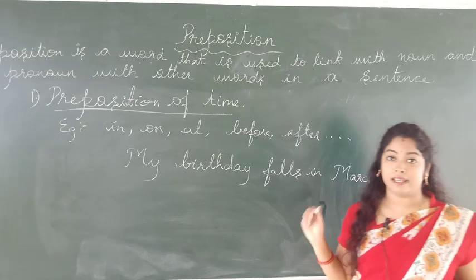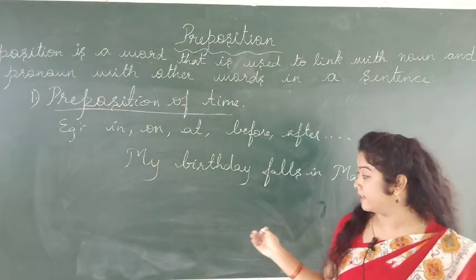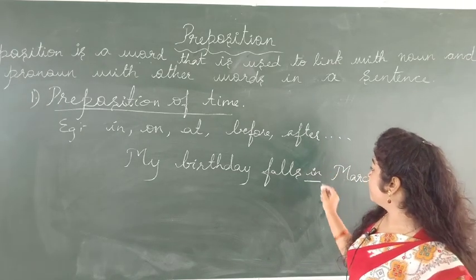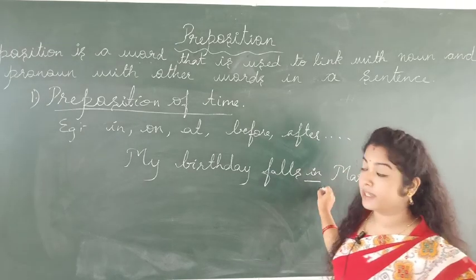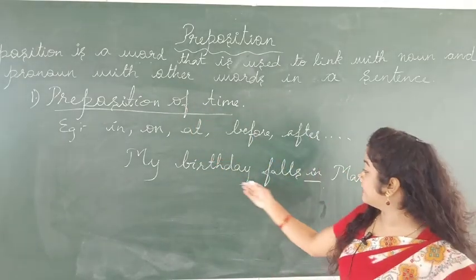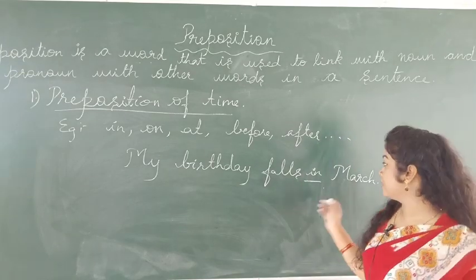I have not mentioned any particular date, when exactly in March my birthday is. So this is the preposition here. What does it indicate? In is the preposition of time. It is mentioning the time here. My birthday falls in the month of March.